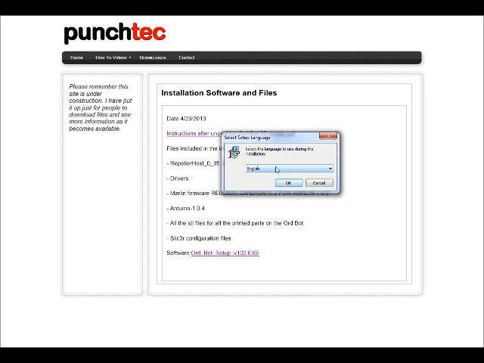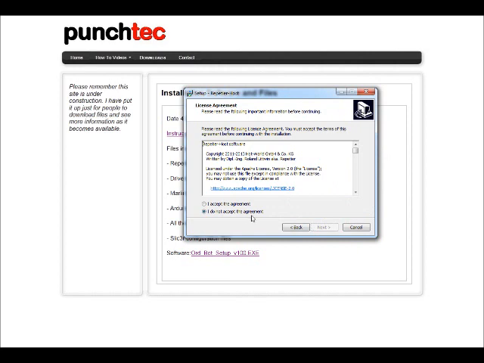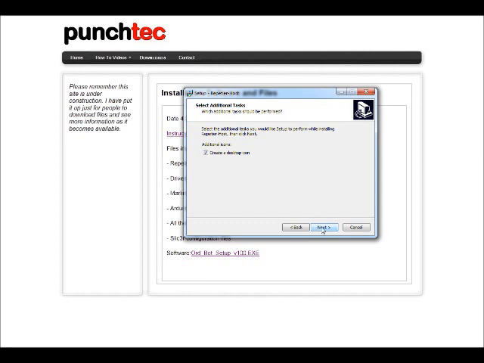And this is going to be installing the host software, and we're going to choose English. And then click on Next, Accept, Next, Next, Next, hit Next again, and install.